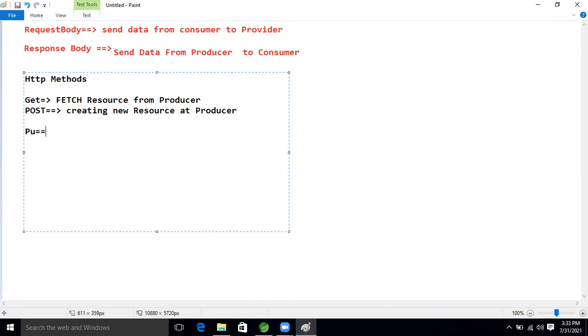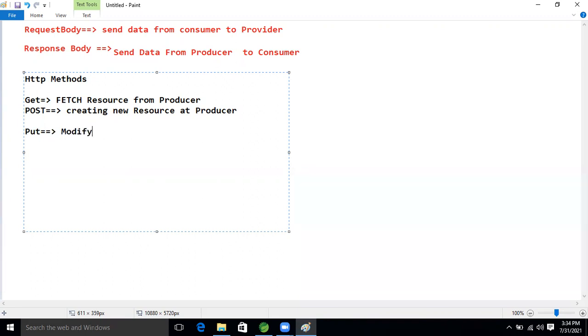Put methodology. When will we use the put methodology? When we want to modify or update a resource at the producer.